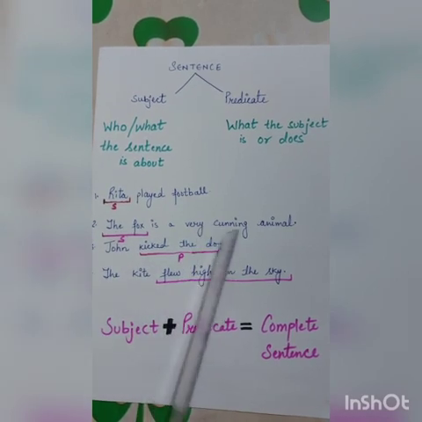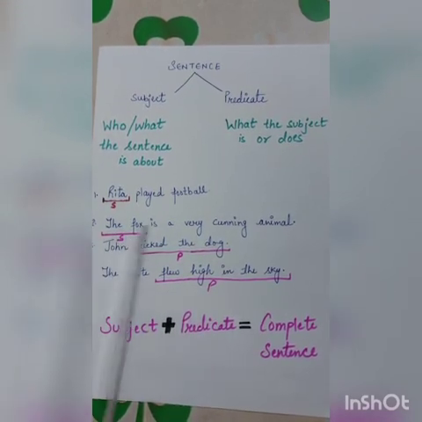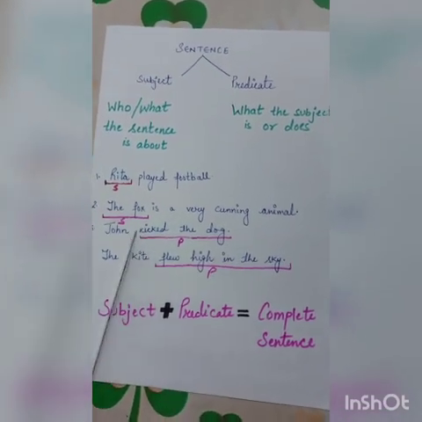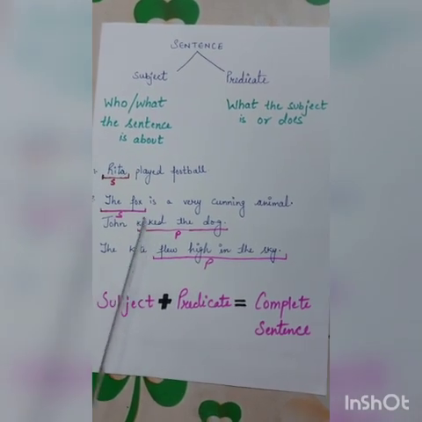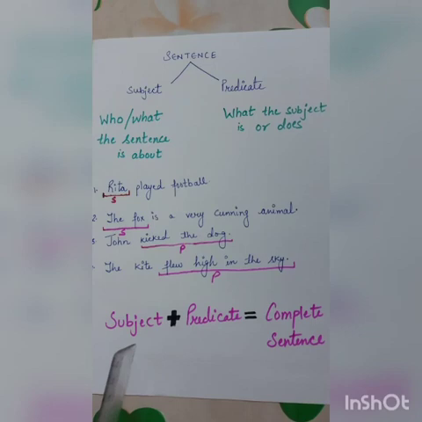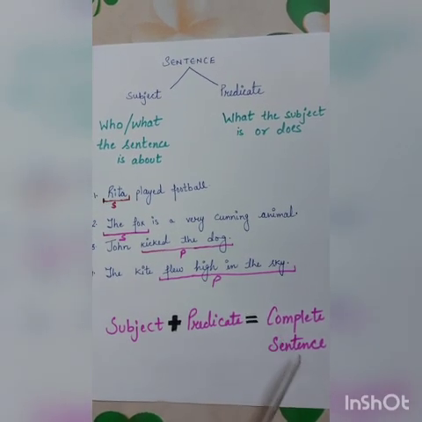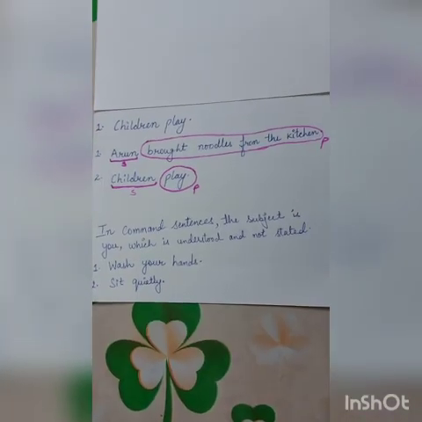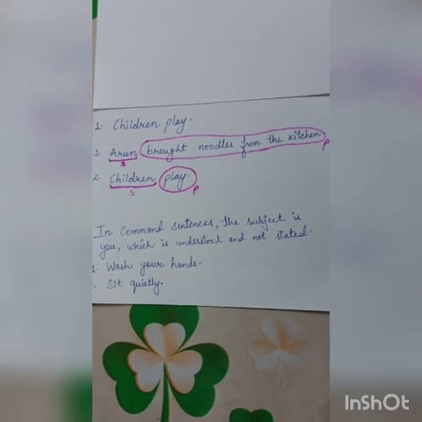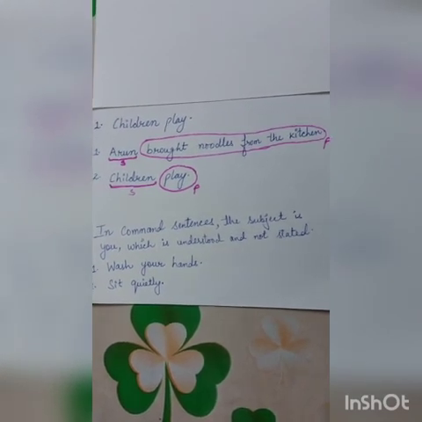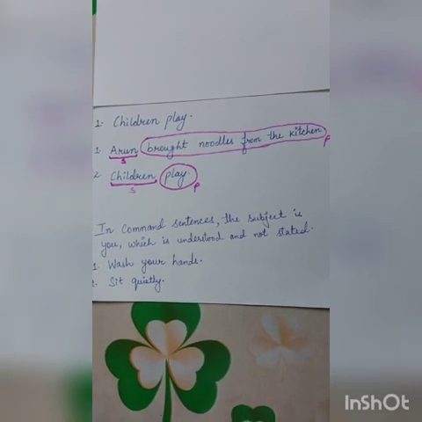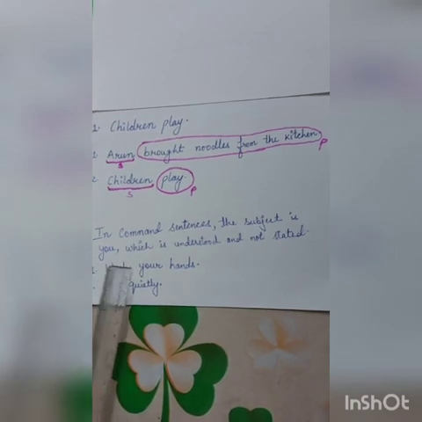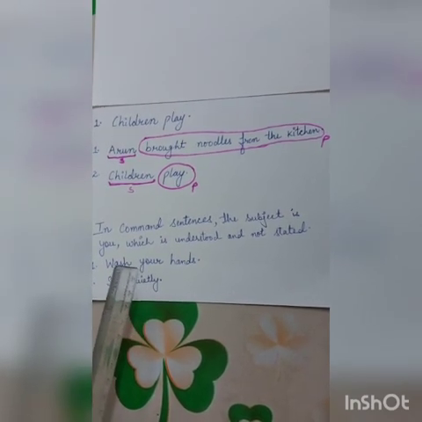The fox is a very cunning animal. Here, the fox is the subject. John kicked the dog. Here, John is the subject and kicked the dog is the predicate. And to have a complete sentence, we need both subject and predicate. We also learned that the subject and predicate may just be one word or it may consist of more words. Then we also learned that the subject in command sentences is understood and not stated.